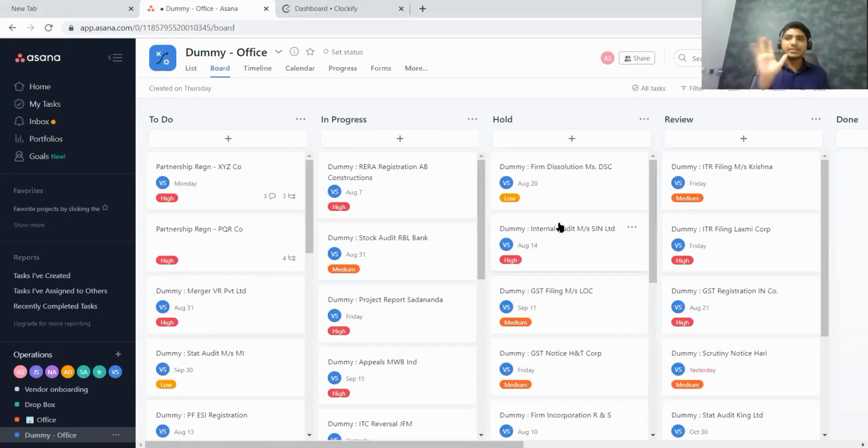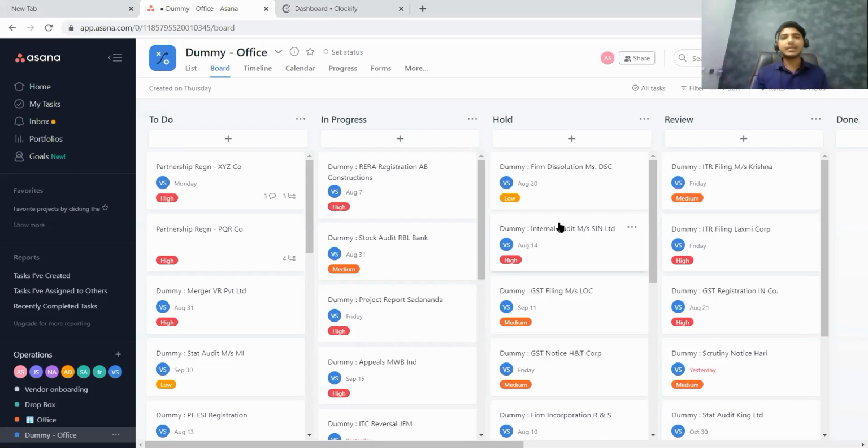Now, one small disclaimer which I want to give, or one particular thing which I want to clarify, is that Asana is a task management software, not an office management software. What is the difference between a task management software and an office management software? The basic difference is, in task management software, you have to create each and every task. So there is no recurring task that you can create. Let us say there is monthly GST return filing. Every month you need to create this task and it has to be filed accordingly.